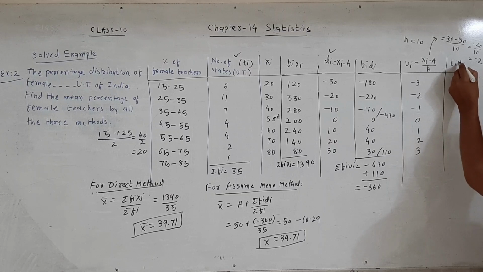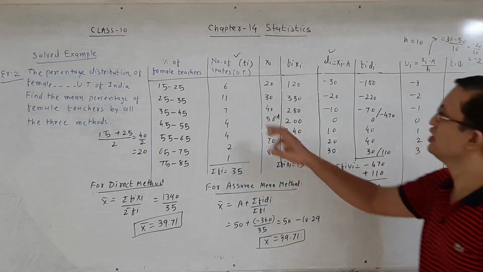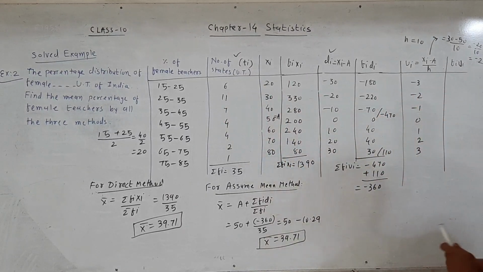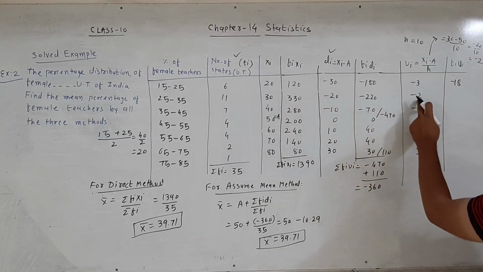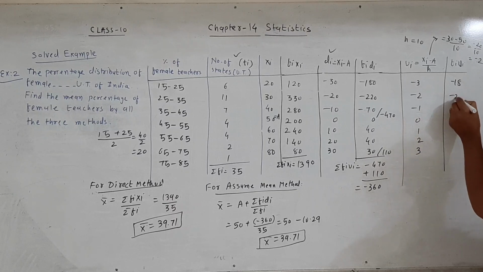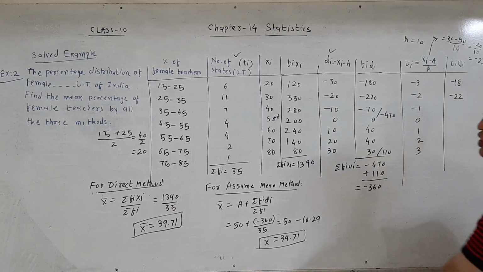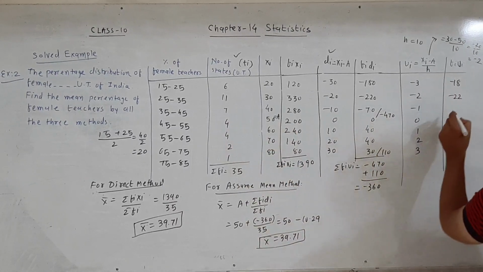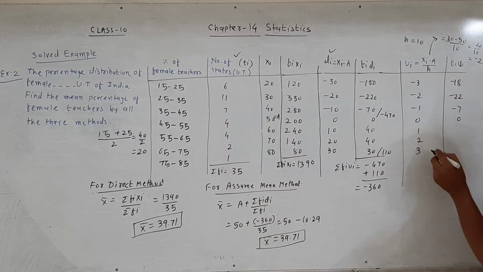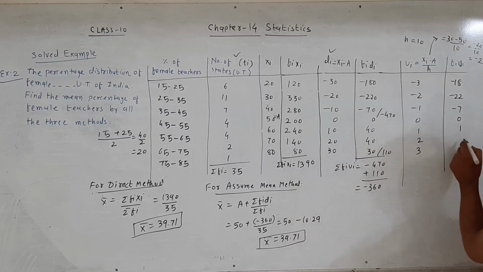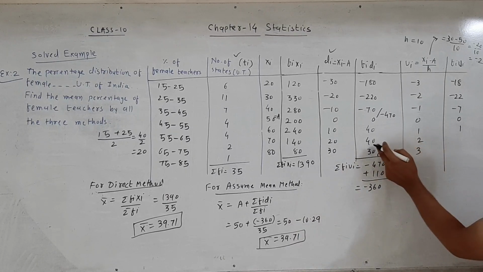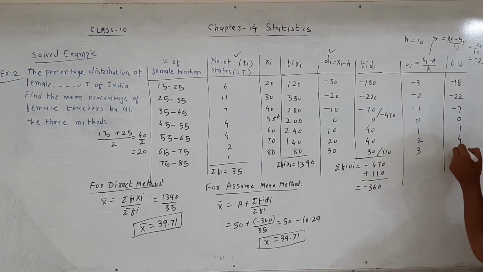fi and ui का मल्टीप्लिकेशन. fi is 6, ui is -3. 6 into -3 is -18. 4 into -11 into -2 is -22. 7 into -1 is -7. Similarly 0, 1, 4 into 1 is 4, 2 twos are 4 and 3 ones are 3.